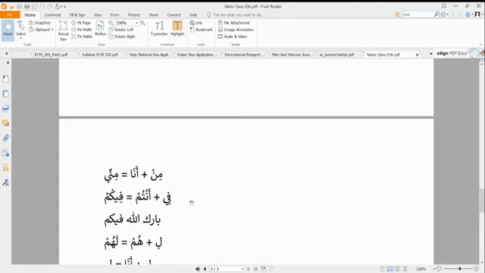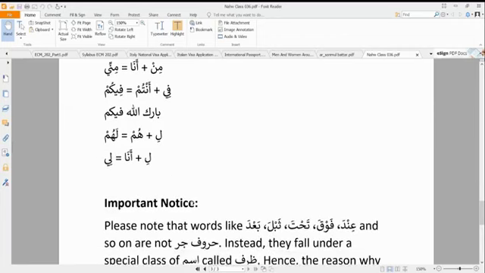And fi, if you add it to antum, we get fiikum. For example, we say Barakallahu fiikum. We want to say may Allah put barakah in you, may Allah bless you, may Allah give you barakah. So fiikum. Instead of fi antum, it becomes fiikum, because of the jar.